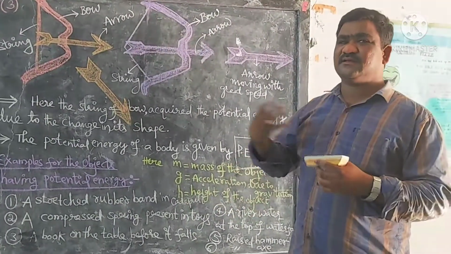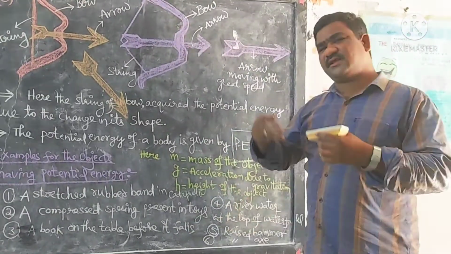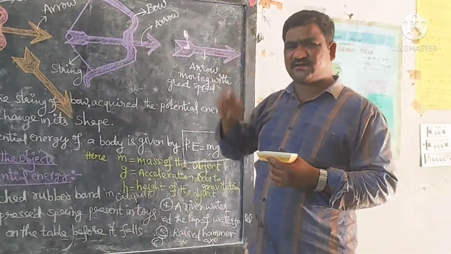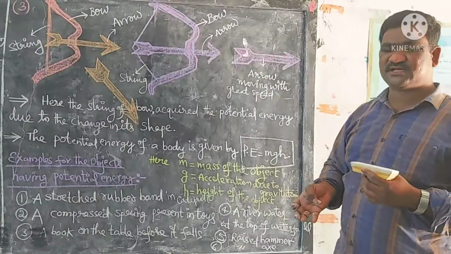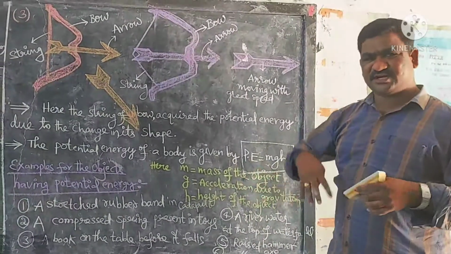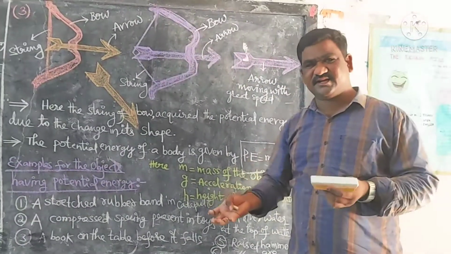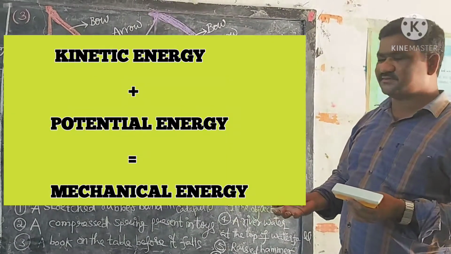In the same way, an aeroplane, helicopter, or rocket, whenever they are flying in the sky, possess both potential and kinetic energies. The sum of the potential and kinetic energy is called mechanical energy.